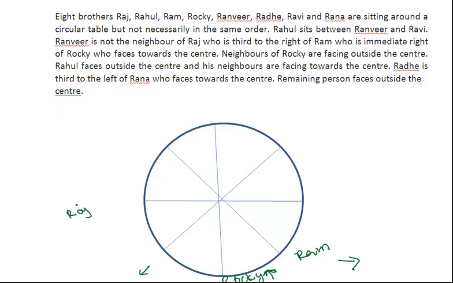Then we have this condition, Rahul sits between Ranveer and Ravi. So we have Rahul, Ravi and Ranveer, this combination. Then we have Radhe is third to the left of Rana. That means there are two people between Radhe and Rana.